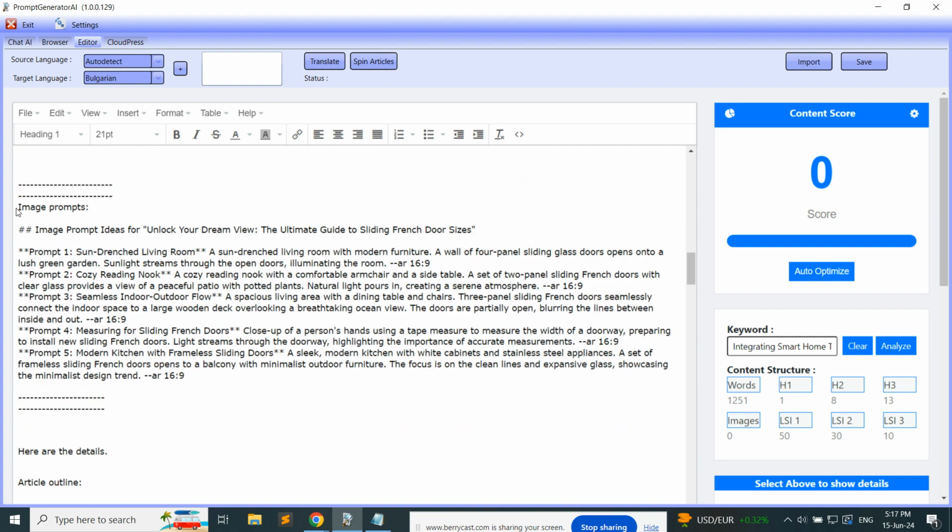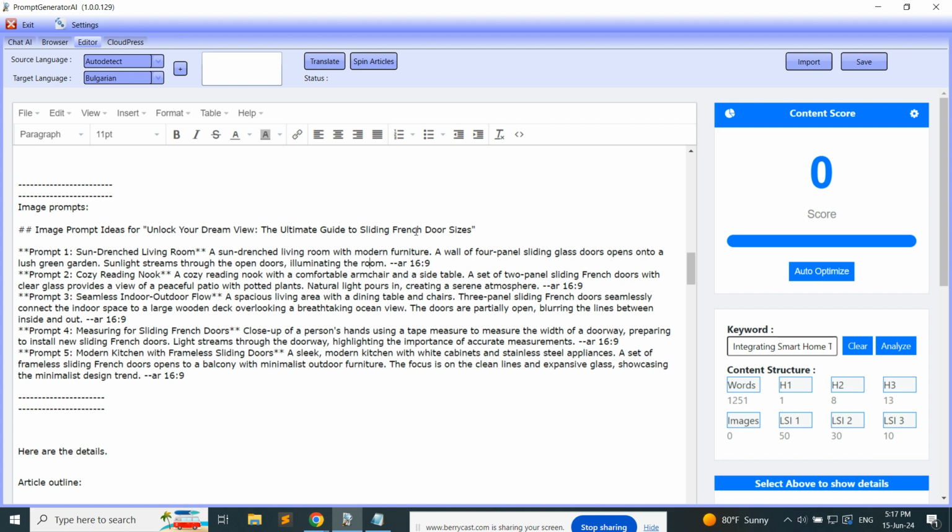Article is done now. So my next prompt was, yeah, I will show you my prompts as well. Prompt one, I'm basically creating image prompts, and because I'm using Midjourney, to be honest, I consider Midjourney to be way more superior than anything available at the moment. But you don't need Midjourney images for everything.